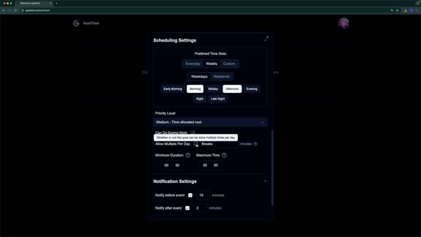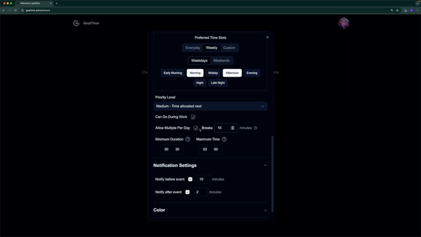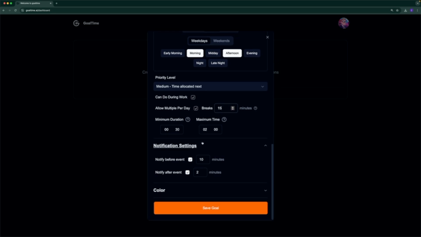I can do multiple study sessions a day, so if I get scheduled for 2 sessions in a row, probably want a 15-minute break to stretch and get up, so that will guarantee that there's at least 15 minutes between different sessions. I take at least 30 minutes to gear up and get ready, but I can study for up to 3 hours, I'd say. So any events that are scheduled will be at least 30 minutes and no more than 3 hours.